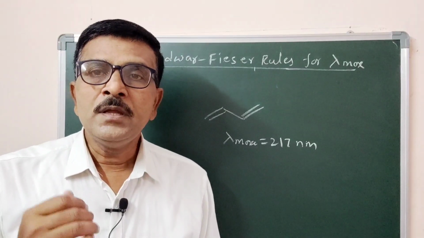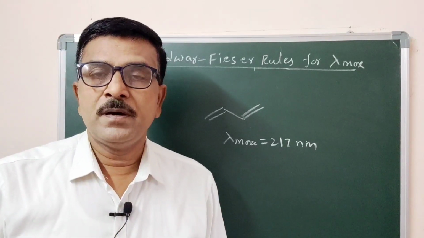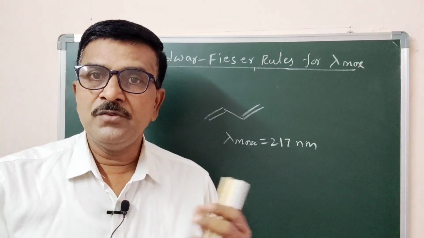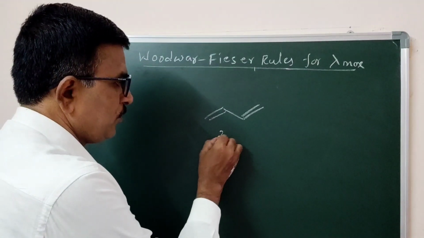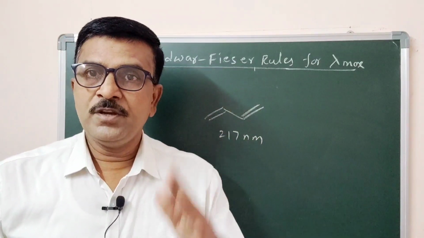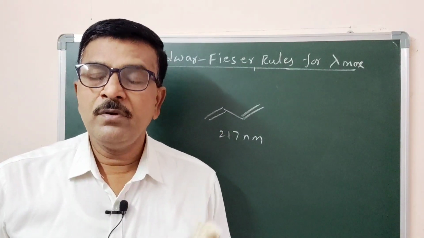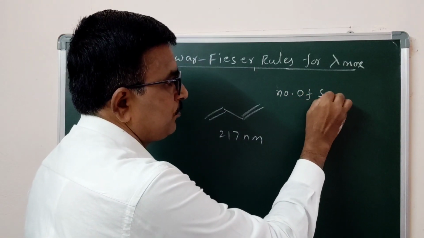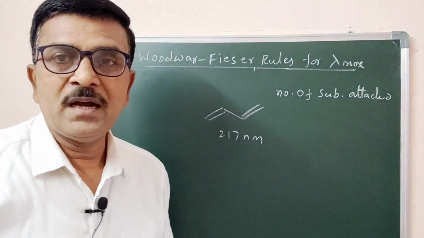Further, the absorption maxima of the molecule depends upon the number of substituents attached to the conjugated double bonds.